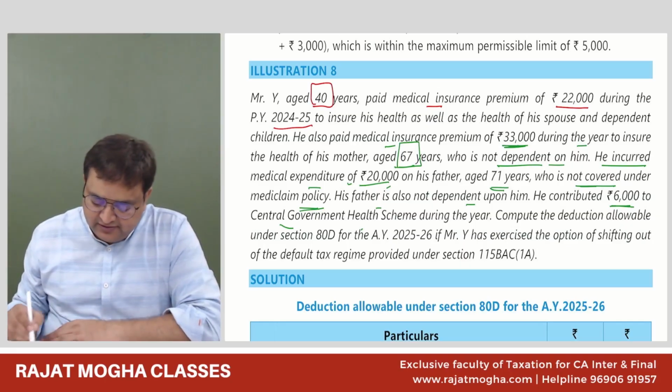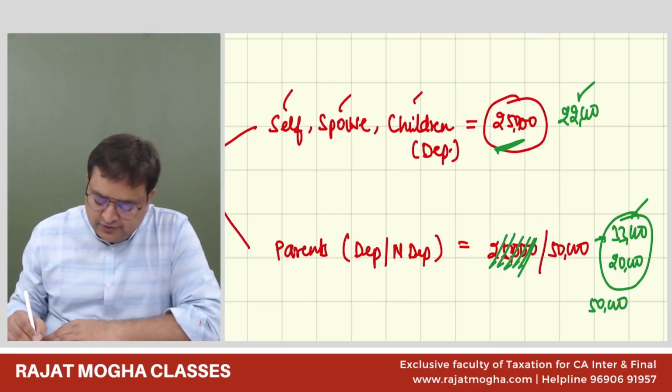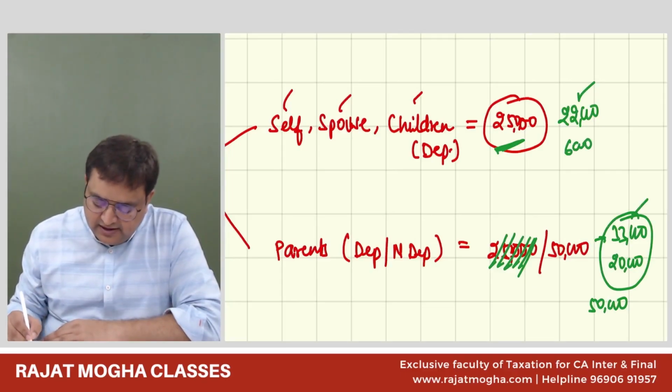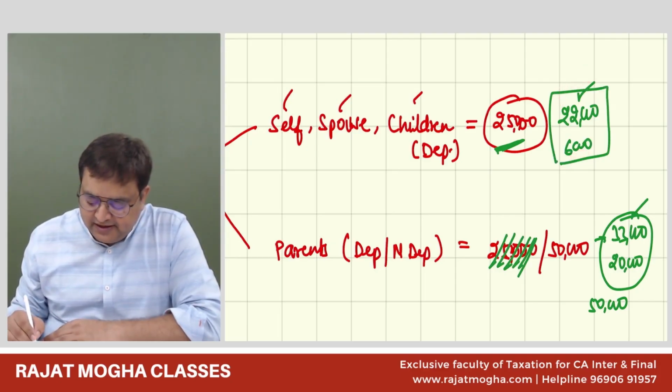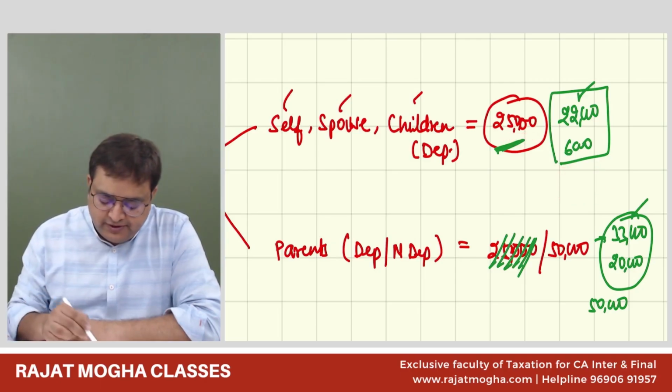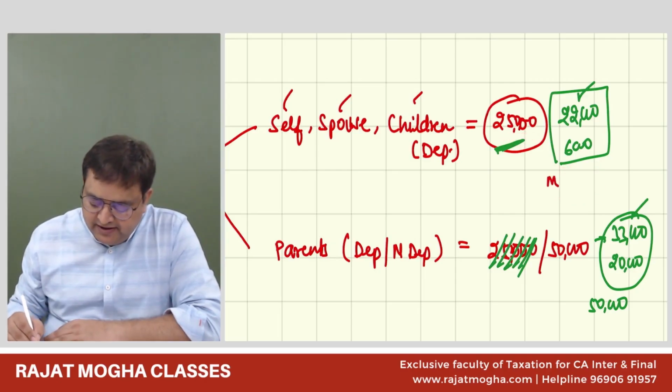So 6,000 can be allowed over here. But if I claim 6,000, 22 plus 6, we are getting 28,000. Can we go beyond 25? No. So here maximum we have to restrict ourselves to 25,000 rupees.